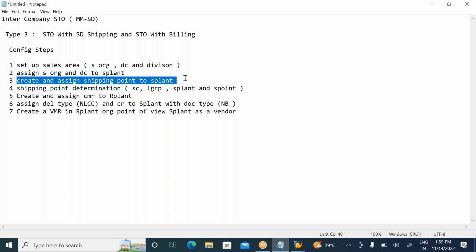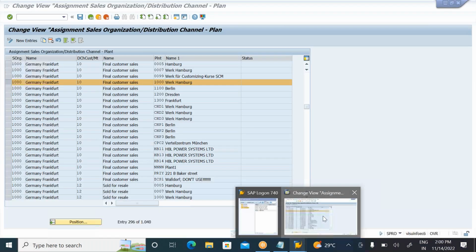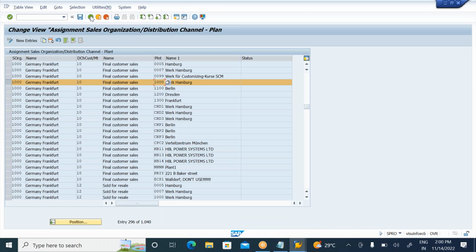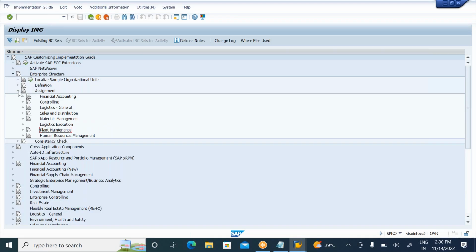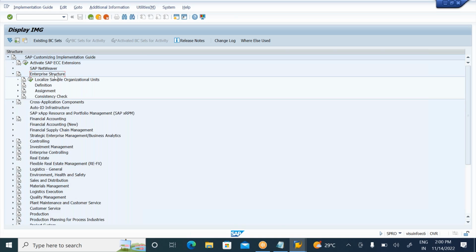In real time, in a particular plant, I have so many shipping points. A shipping point is a physical location where all the shipping activities will be carried out. Each and every plant has shipping points. Now come here. Just go to the definition part. Again, you need to go to Enterprise Structure.